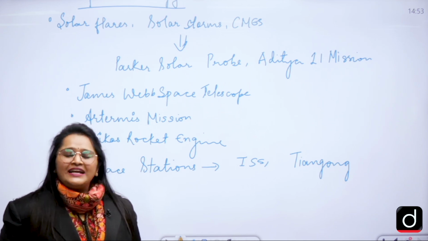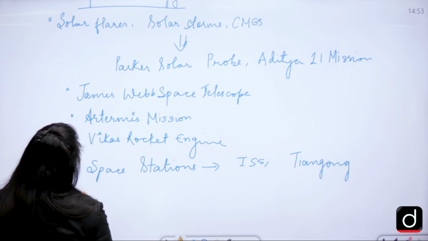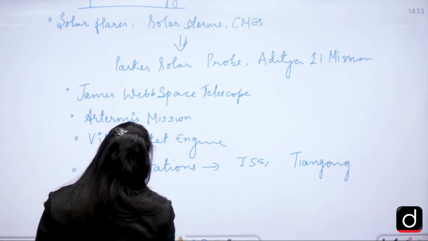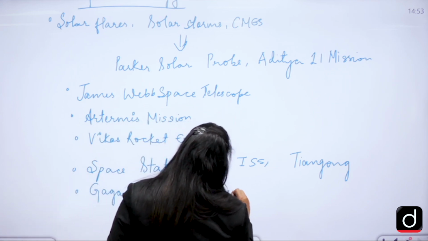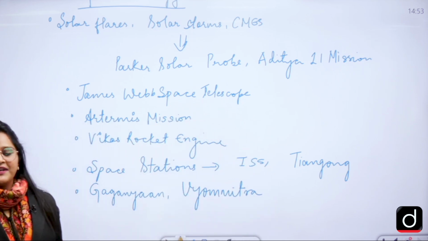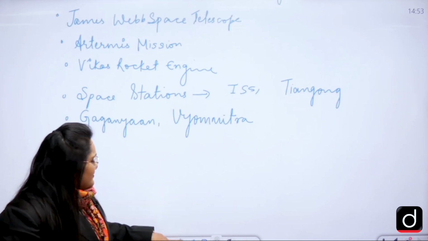But right now their focus is on the Gaganyaan mission. What is Gaganyaan? What is Biomitra? How is Biomitra related to Gaganyaan? This we are going to cover.